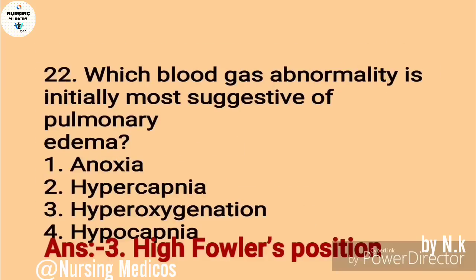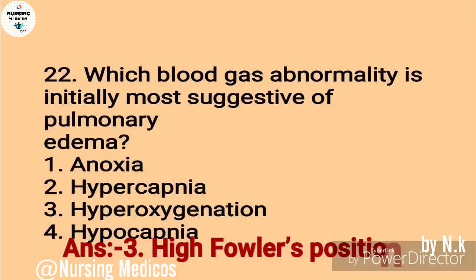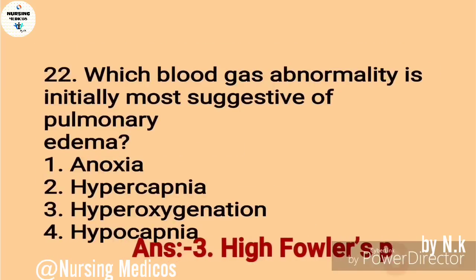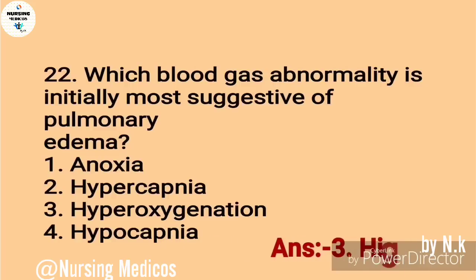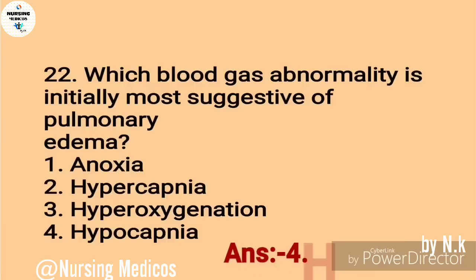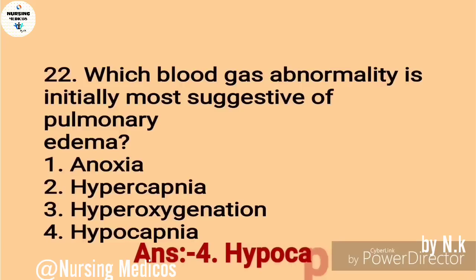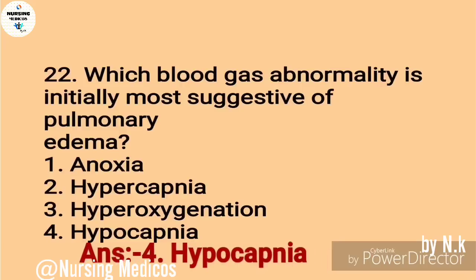The second one, 22. Which blood gas abnormality is initially most suggestive of pulmonary edema? First, anoxia. Second one, hypercapnia. Third one, hyperoxygenation. Fourth one, hypocapnia. The answer is hypocapnia, decreased CO2 level.